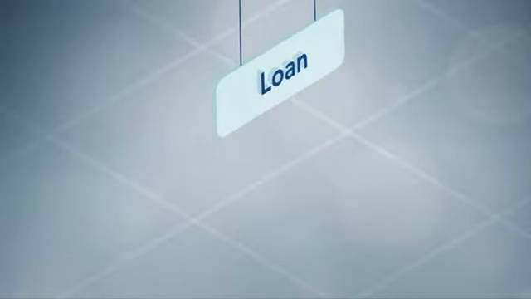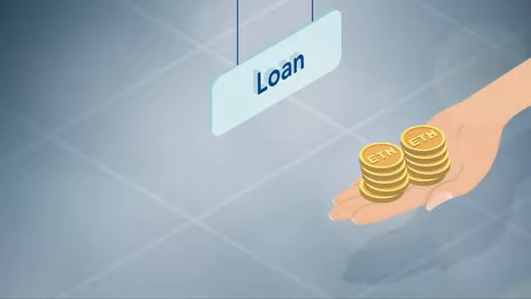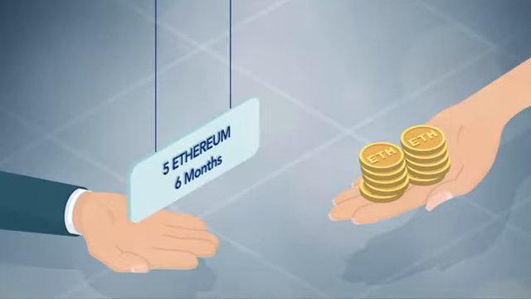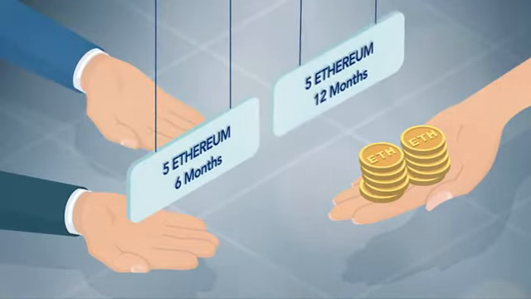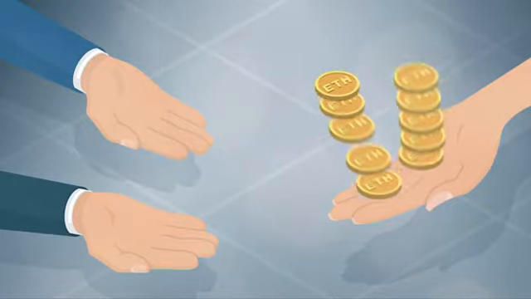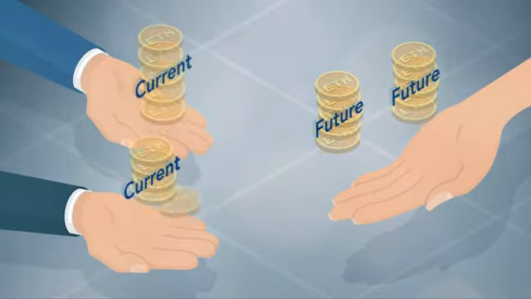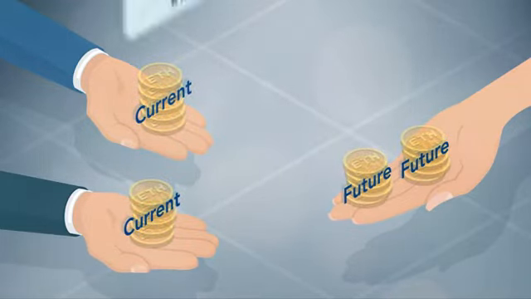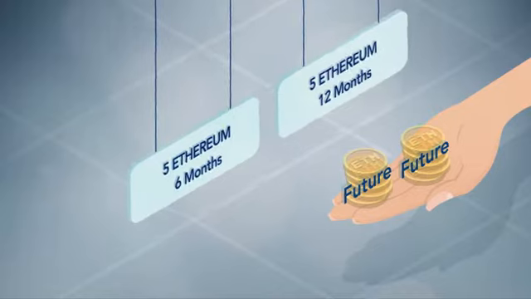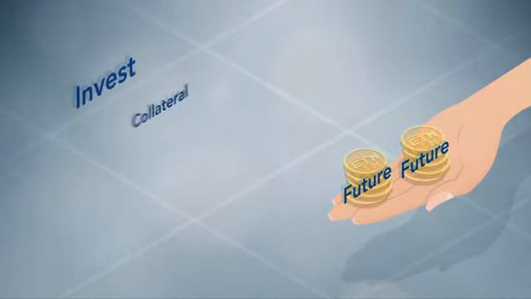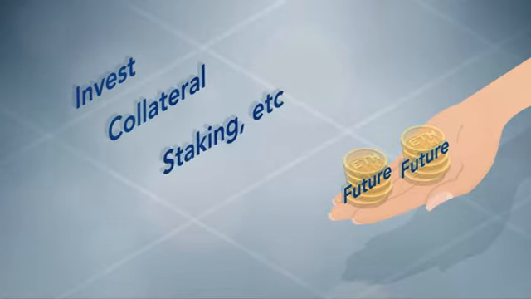A simple example might be a loan. Imagine Alice has 10 Ethereum. Alice allows Bob to borrow 5 Ethereum for 6 months, and Charles to borrow another 5 Ethereum for 12 months, in return for a small fee, by giving each of them the current portions of each of her 5 Ethereum. Bob and Charles then each have the right to use their 5 Ethereum for the duration of their loan. They can invest it, use it as collateral, or other financial uses.